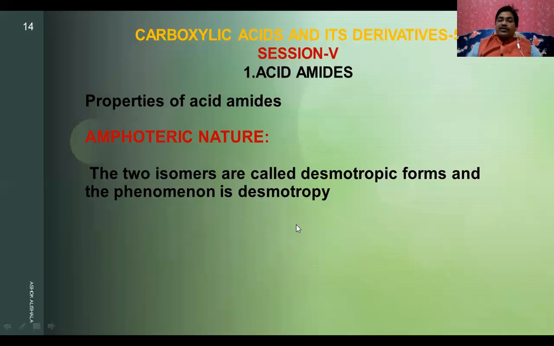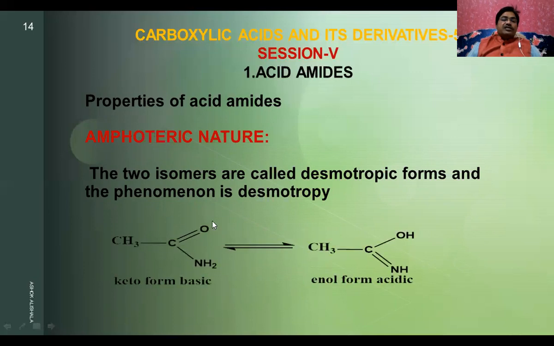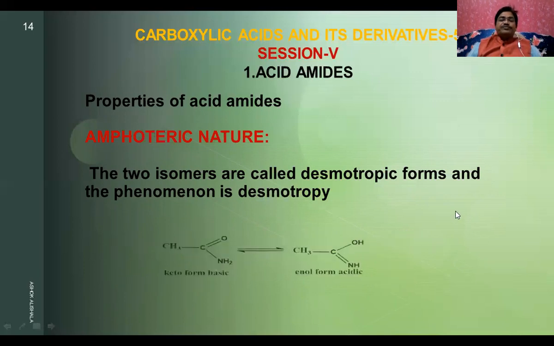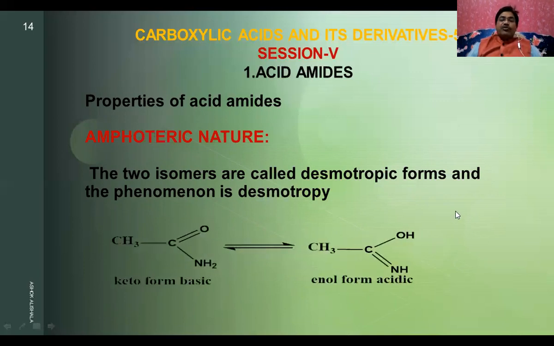Whereas in keto-enol we call it tautomerism, here we call it desmotropy. This is the keto form, this is the enol form. These two forms are called desmotropes. Desmotropic forms are desmotropes, and this phenomenon is called desmotropy.